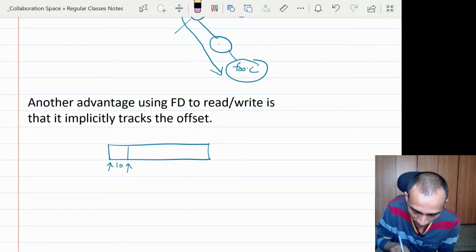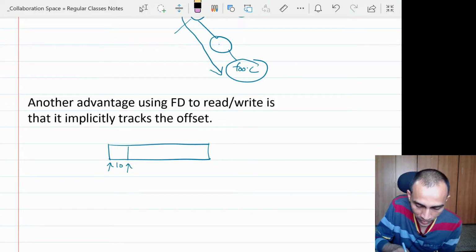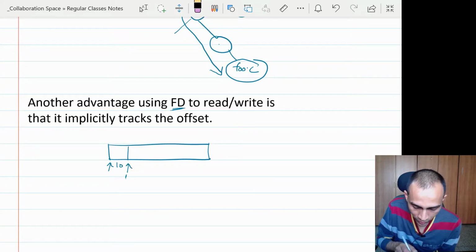So when you open the file, initially the offset is at the beginning of the file, and when you do one read operation, let us say of 10 bytes, your offset gets changed to 10. And then if you use the same file descriptor, because it is already keeping track of the new offset, it is going to read from the next location.